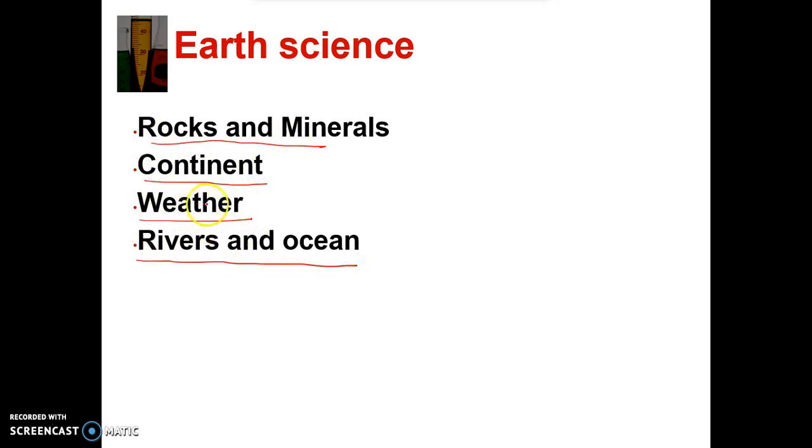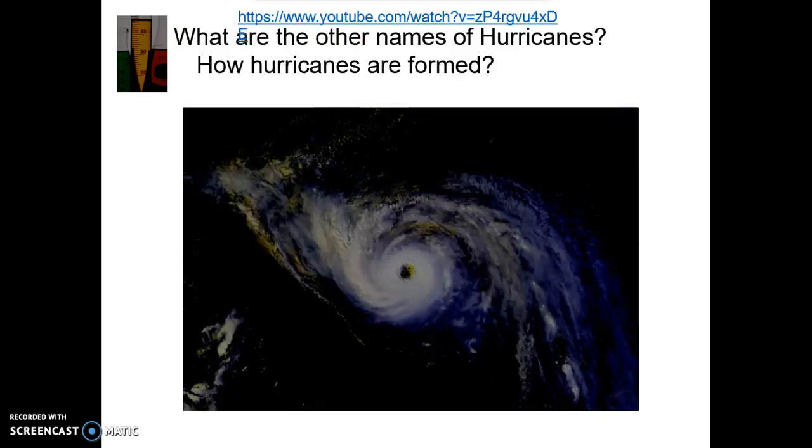When you're talking about weather, let's look at a really interesting picture. This is a picture of Hurricane Hugo. This is the East Coast, and you can see Florida here. It was really devastating and really powerful.